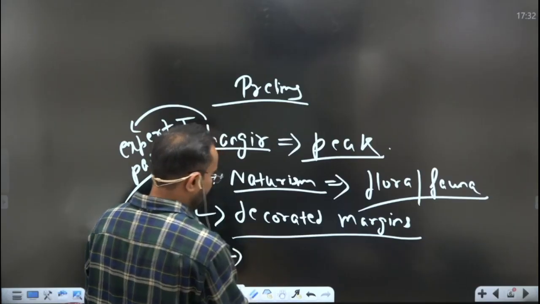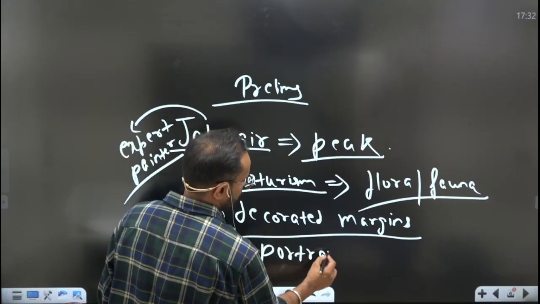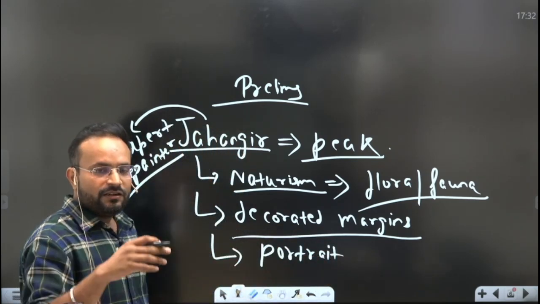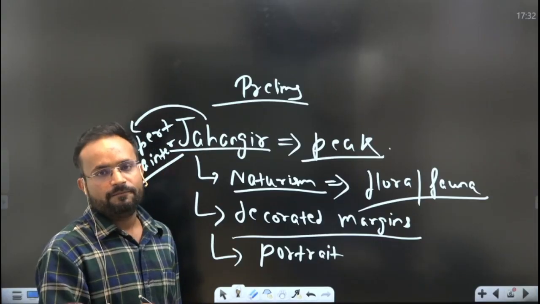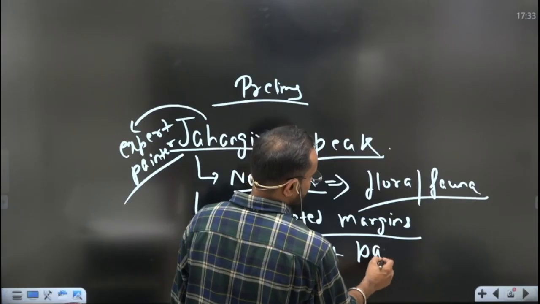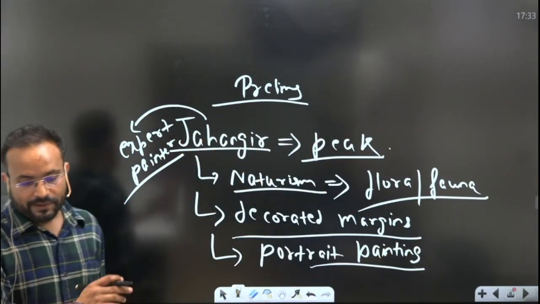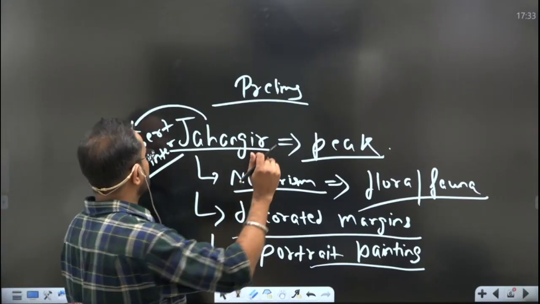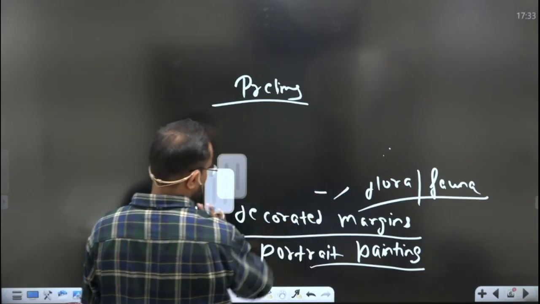And there was a shift towards portrait paintings. That is why you will see many individual portraits of Jahangir and some other people done under the tenure of Jahangir. So the portrait painting tradition started. Then some other points under Jahangir.